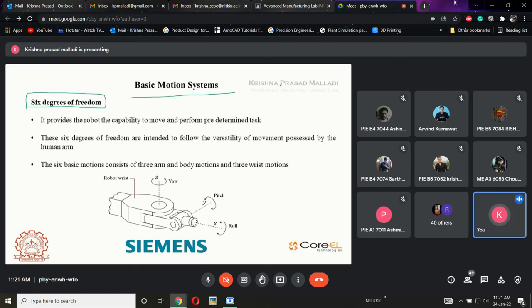As of now we have talked about 3 degrees of freedom for a robot, considering only linear direction. If the robot is an LLL robot, a linear robot, what are the degrees of freedom here? 3. Why? Because the linear movements are constrained to 3. Now what will happen to SCARA?